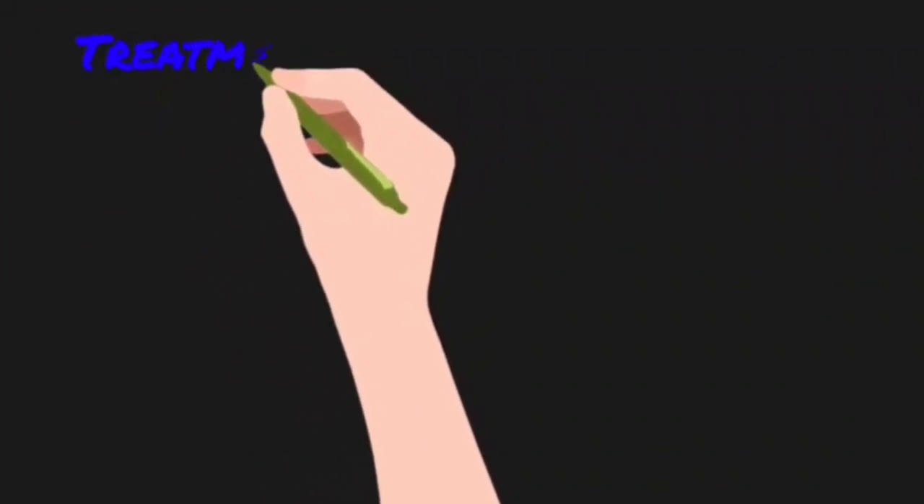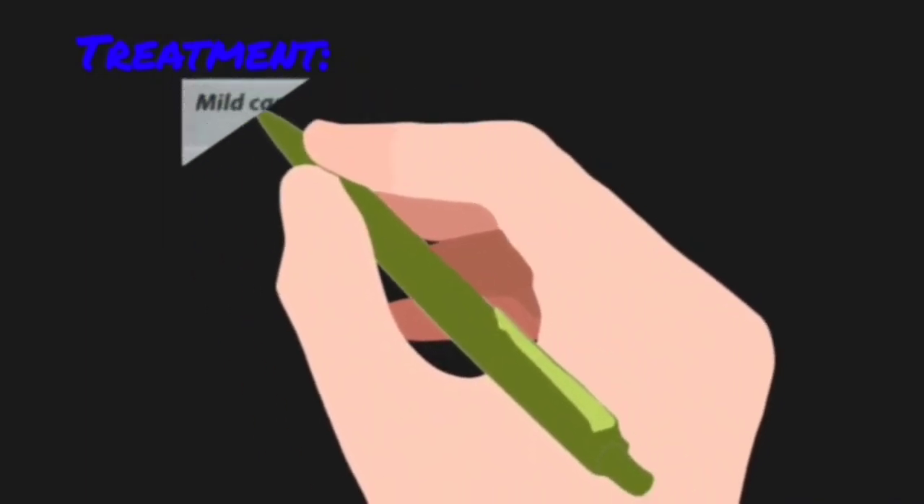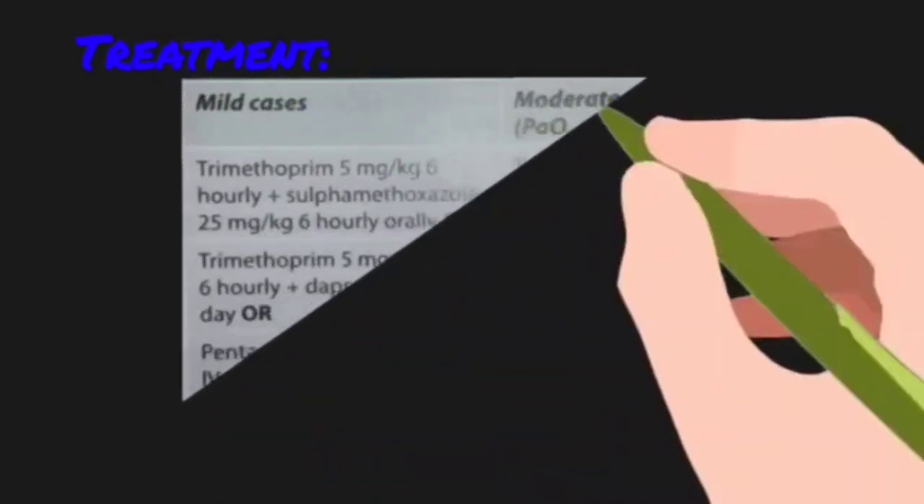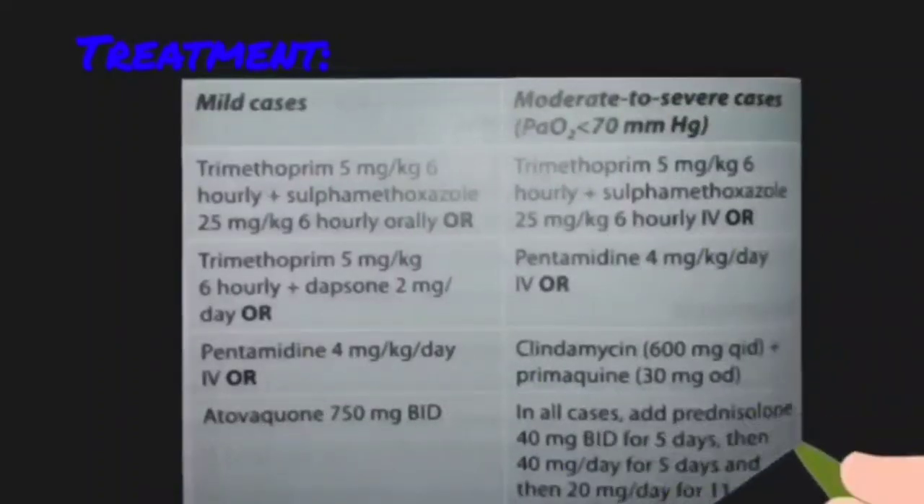Coming on to the treatment, we have divided this into mild and moderate to severe. So in mild cases, we give trimethoprim 5 mg per kg 6 hourly plus sulfamethoxazole 25 mg per kg 6 hourly, or we give trimethoprim 5 mg per kg 6 hourly plus dapsone 2 mg per day, or we can give pentamidine or atovaquone.